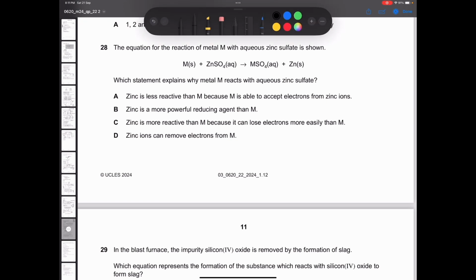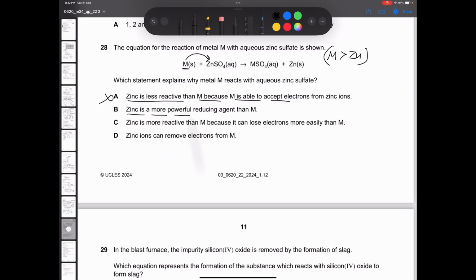The equation for reaction of metal M with zinc sulfate is shown, which explains why. Alright, so first of all, we can see here that metal has displaced zinc. So this M metal is clearly more reactive than zinc. Zinc is less reactive because M is able to accept electrons. See, metals do not accept electrons, they lose electrons. Option A is incorrect.